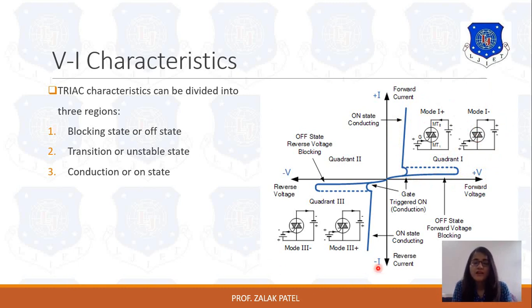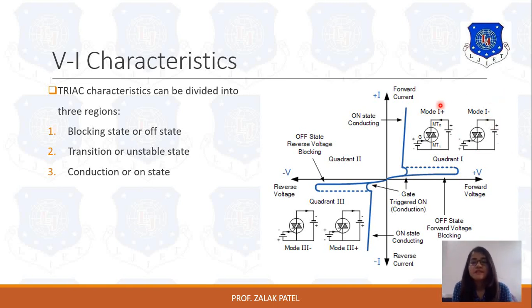And when it operates in the third quadrant, as you see in this figure, the MT2 terminal is connected with the negative and the MT1 terminal is connected with the positive. So when MT2 has a lesser value compared to MT1, the TRIAC will operate in the third quadrant. Now the question is when it is mode 1 plus and when it is mode 1 minus, meaning when the sign is positive and when the sign is negative.